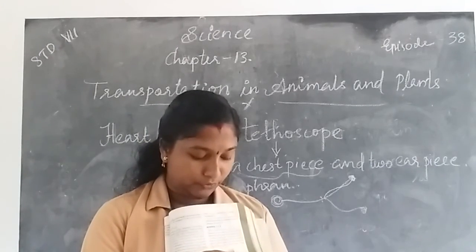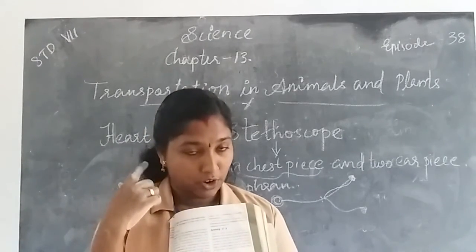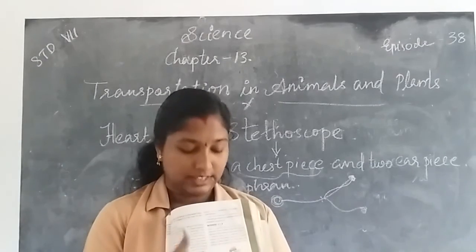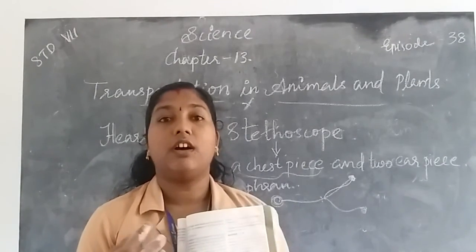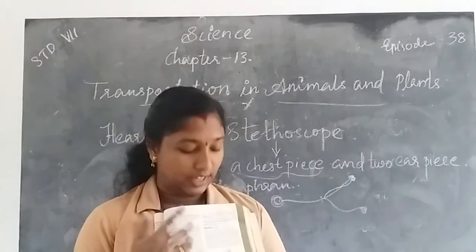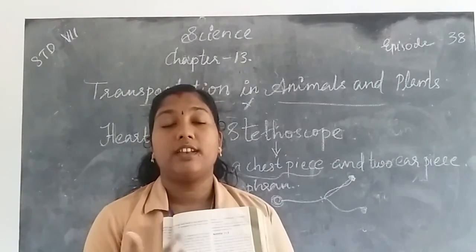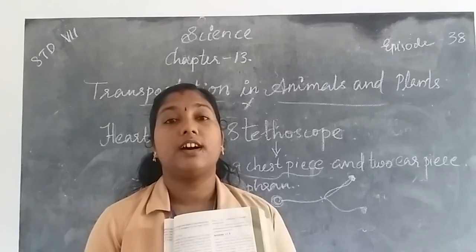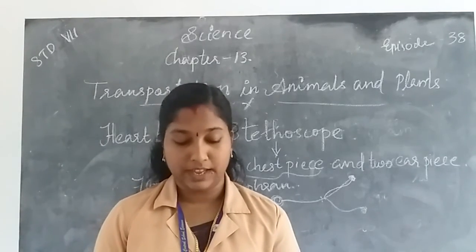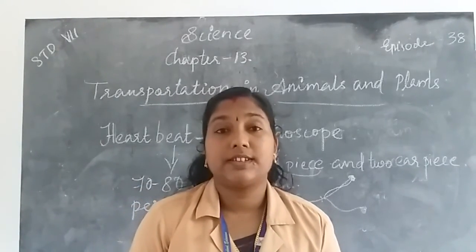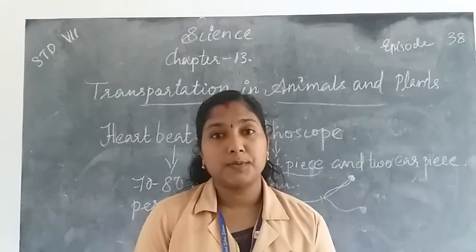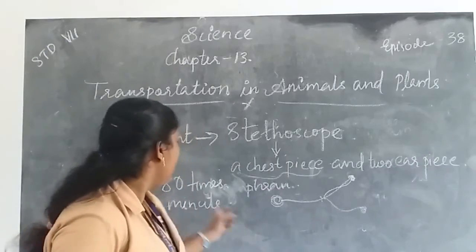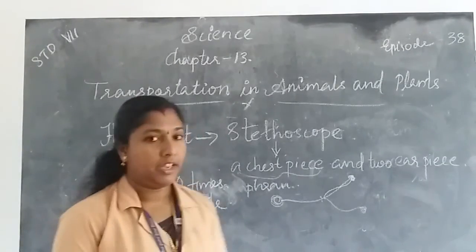Then the open end of the tube is fixed on one of our ears. The funnel side is placed on the chest. Then we listen. We can hear our own heartbeat. Okay, a healthy person's heart beats how many times per minute? Yes, 70 to 80 times per minute.